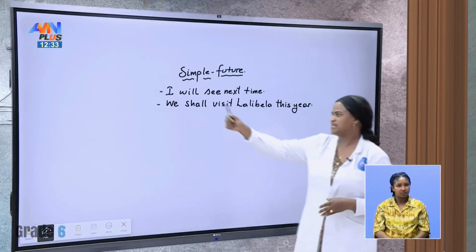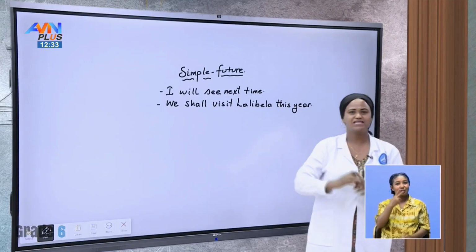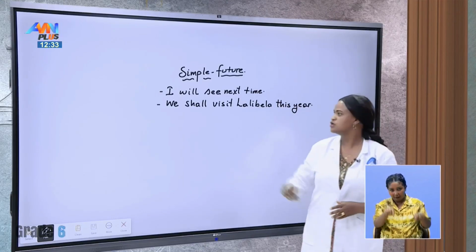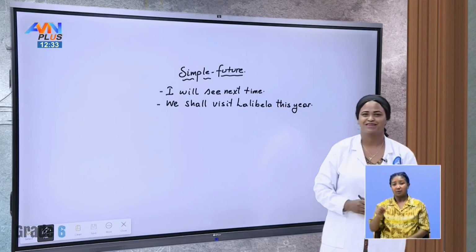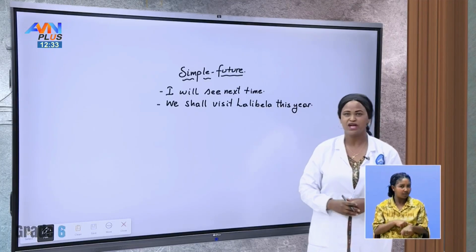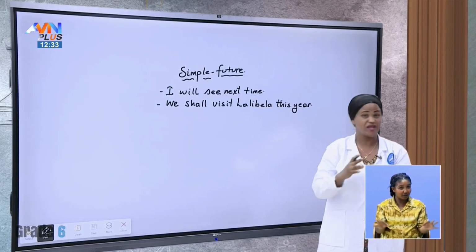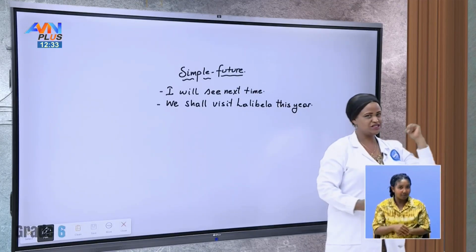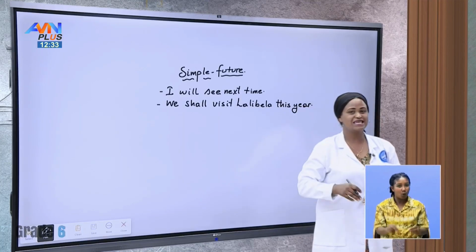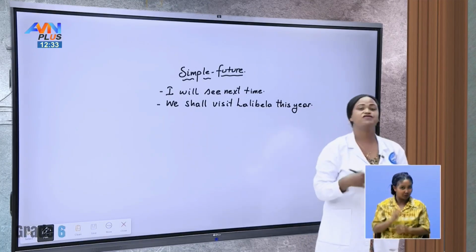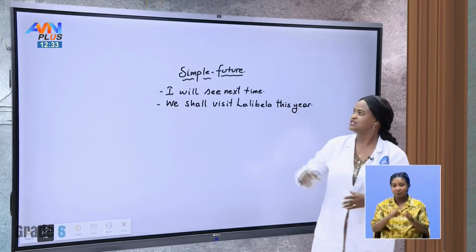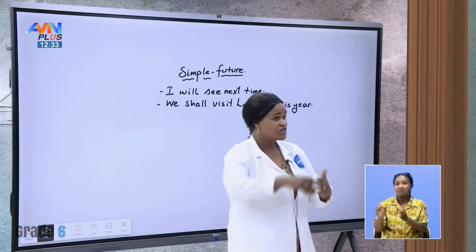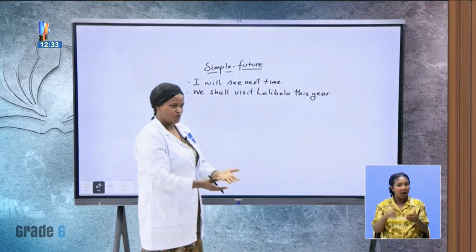When somebody says, I will see you next time, when is that person going to see you? Or if someone has come here and she said, we shall visit Lalibela this year, when is the time? In both of the sentences, we might not know the exact day of happening, but we know something. It was not in the past, it is not now, but it is after now, which is a future time. So, simple future. A tense which can help us to tell something about the future. Something after now. All right?